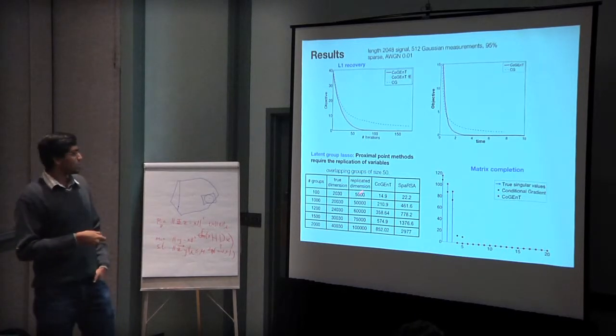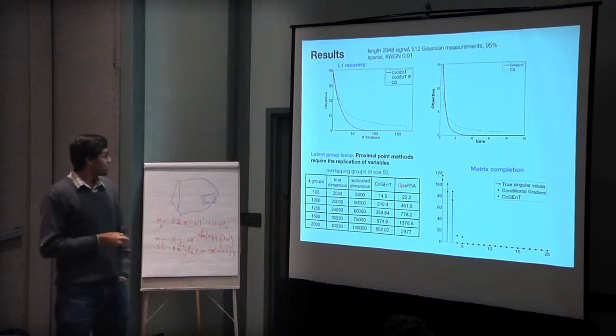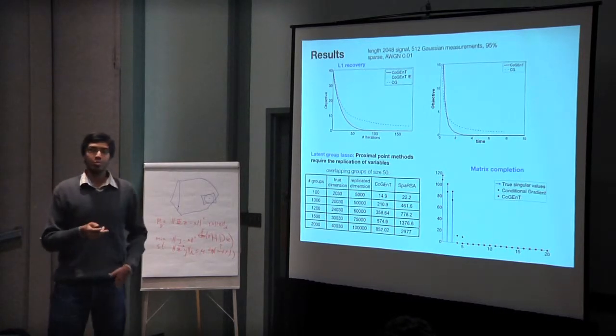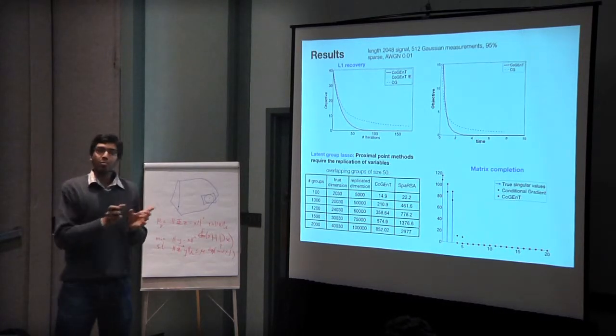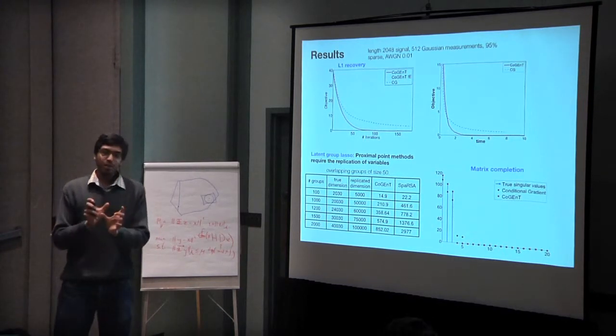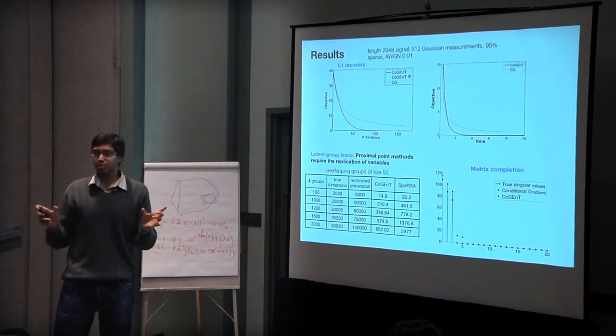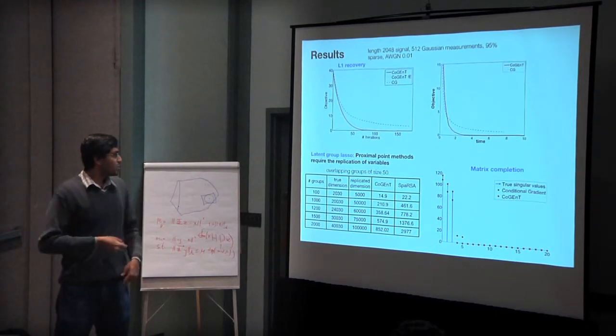This is just comparing with SpaRSA, which is like an accelerated projected gradient sort of method. Again, this is like an overlapping group lasso problem. To solve a problem like this using SpaRSA, if two groups overlap, you have to make explicit copies of the two groups. And so the problem dimension really blows up.